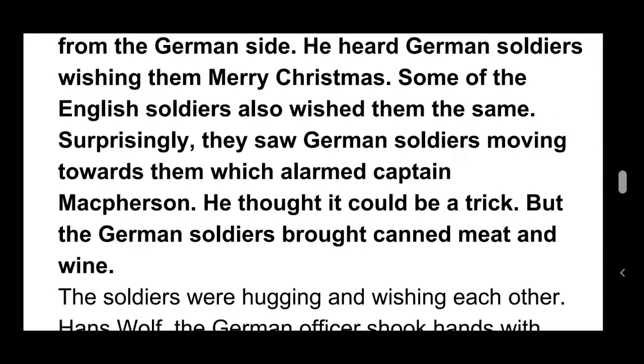Surprisingly, he saw German soldiers moving towards them, unarmed. Captain Macpherson thought it would be a trick, but the German soldiers brought canned meat and wine.